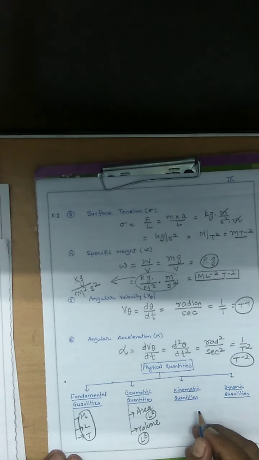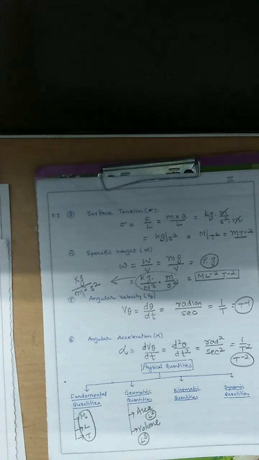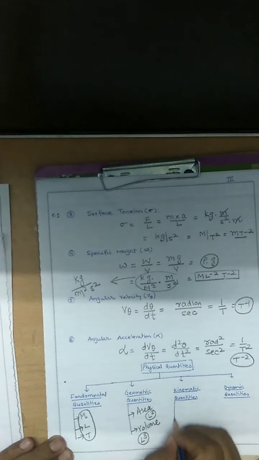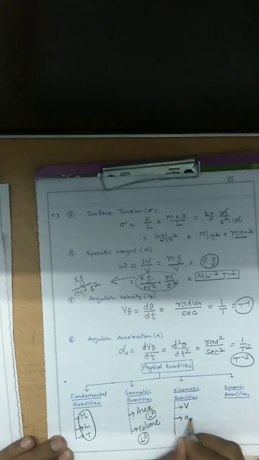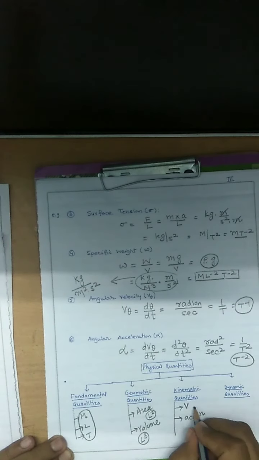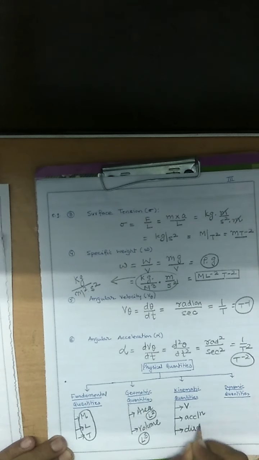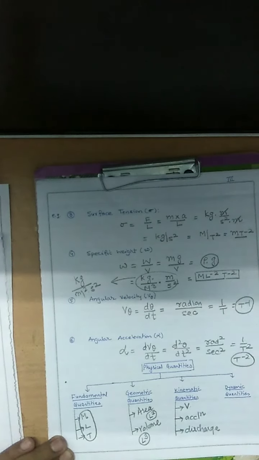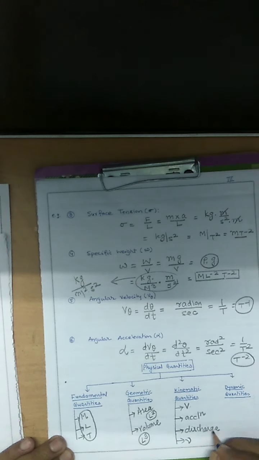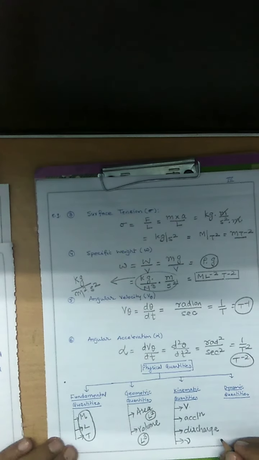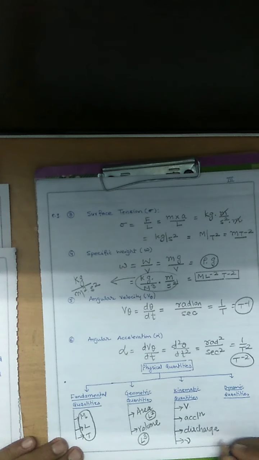Kinematic quantities means those which depend on the flow or motion of fluid, like velocity, like acceleration. It may be linear velocity, angular velocity, linear acceleration, or angular acceleration. Discharge, kinematic viscosity. What is discharge? Discharge is the volume per unit time, or area multiplied by the velocity.